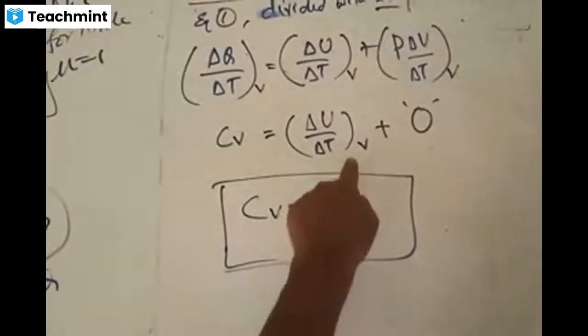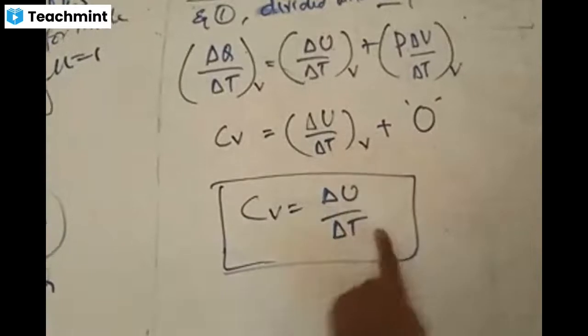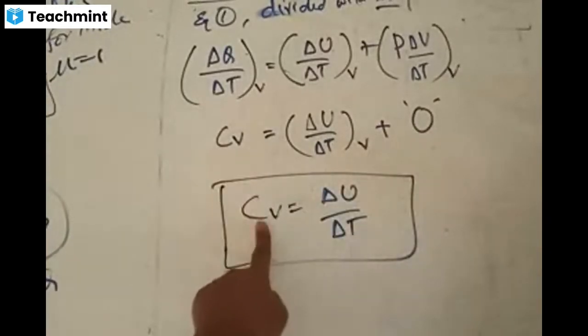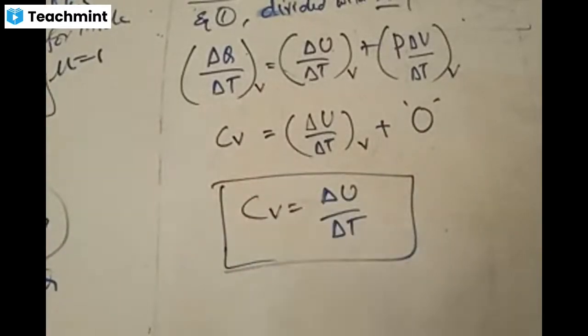In this equation, we have eliminated this. We have just omitted this V because that V is already shown here. That is, Cv is equal to delta U by delta T. This is equation number 2.